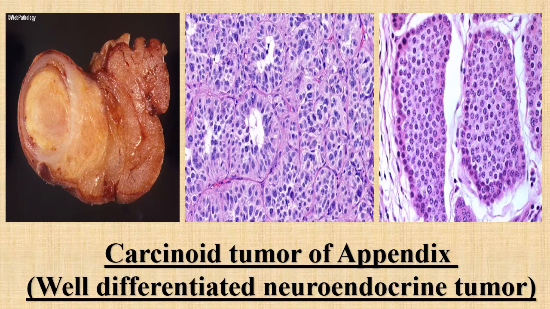The microscopic image of the carcinoid is showing well-developed nests of malignant tumor cells having a salt and pepper nucleus. The last image is the magnified picture of that microscopic image, and you can see the salt and pepper appearance of the nucleus in the individual cells.